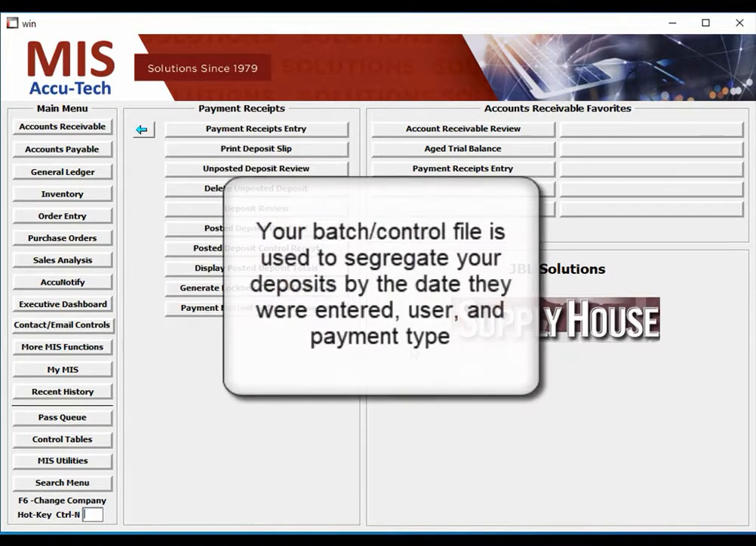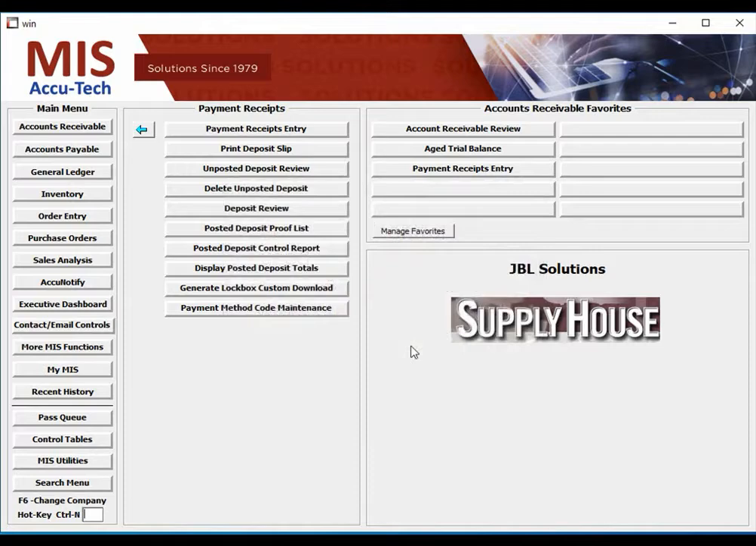Your MIS system has always had a batch or control file that is used to segregate your deposits by the date they were entered. If multiple deposits are done during the day, or if multiple people enter payments during the day, it has always been suggested that these deposits and entries be segregated for audit and control purposes. We also recommend that ACH receipts, credit card receipts, and other forms of payments be isolated in their own batch or control file as well. The use of batch controls has not changed, but we have added an additional way to segregate your deposits, and that is by payment method.